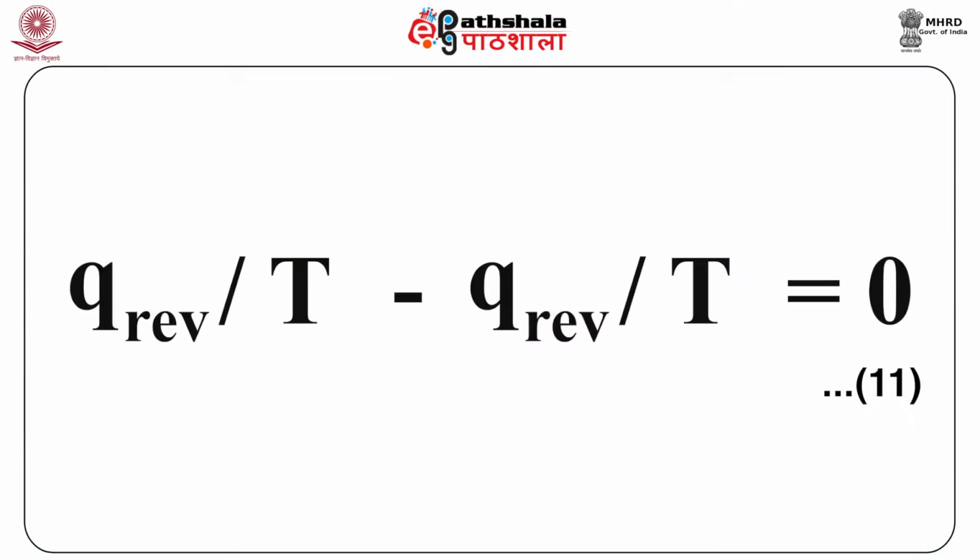Similarly, entropy of the surroundings decreases by Q reversible by T. Conventionally, applying the negative sign for decrease of entropy and positive for the increase of entropy, the net entropy change of the system and the surroundings is given by Q reversible by T minus Q reversible by T, which is equal to 0. This is our equation 11. Thus, total entropy change during isothermal expansion of a gas is 0.